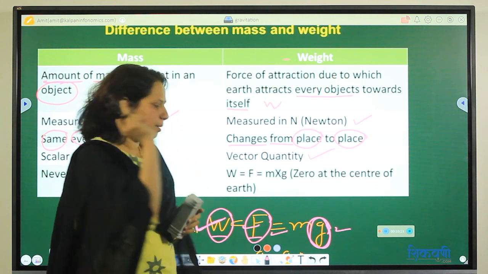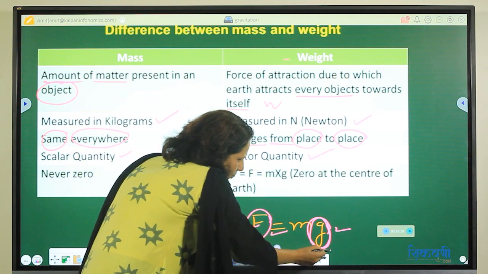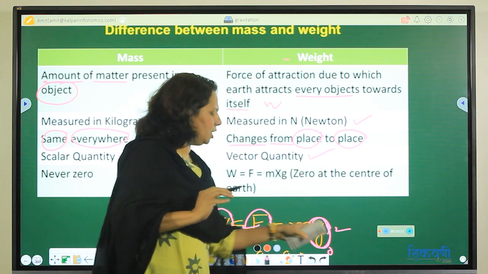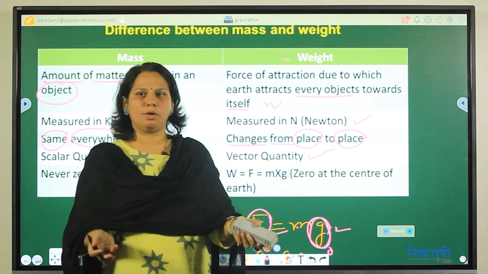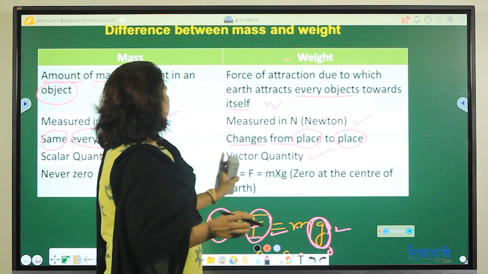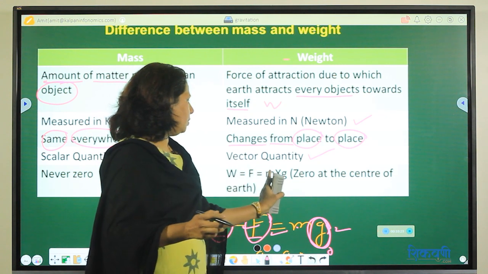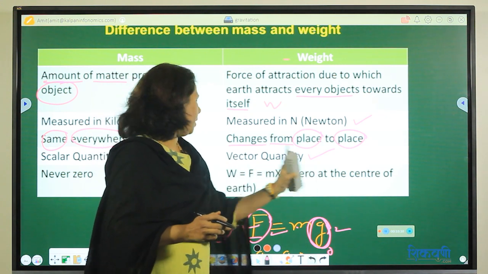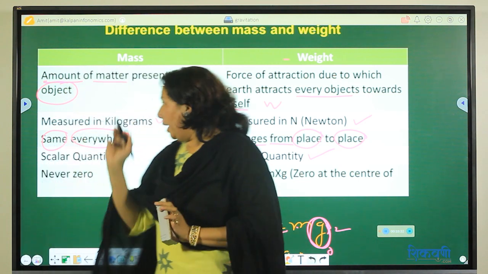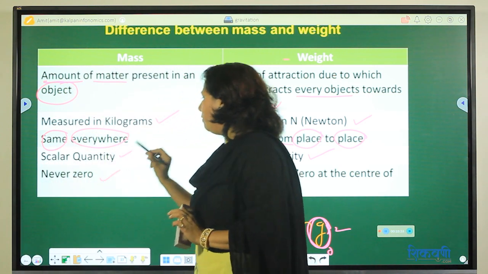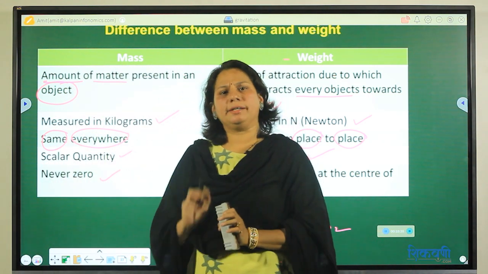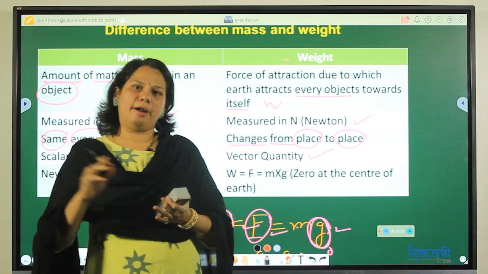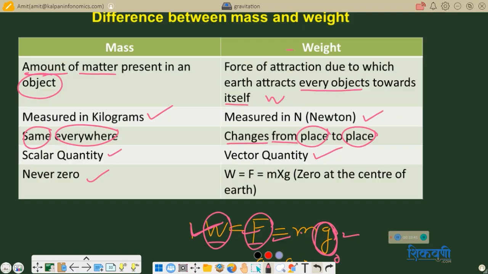And when G becomes zero, whenever I multiply mass by zero, it will be zero, correct? So W is equal to F is equal to m into g, which is 0 at the center of the earth, but mass is never 0. So this is the basic difference between mass and weight. This difference is important when you are going to solve numericals.